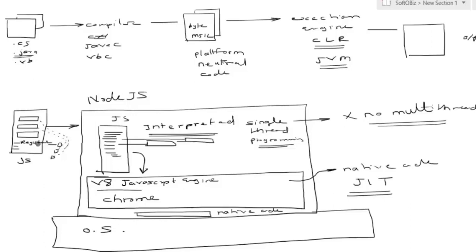Once the JavaScript file is written, here we register using a function called setInterval. When the JavaScript file is given to the Node process on the Windows operating system, this process is created on the Windows platform.